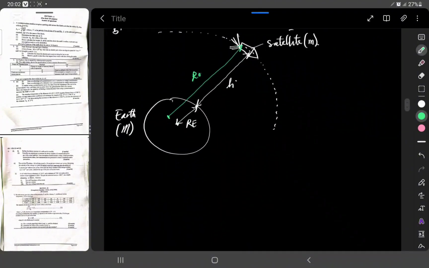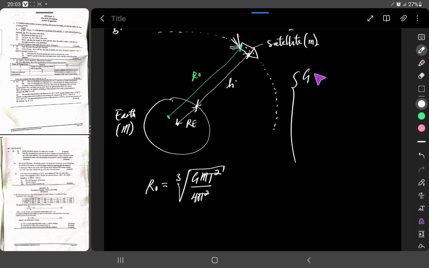So applying the formula, we had R0 being equal to the cube root of G M T squared divided by 4 pi squared. Take note, the value of G, the gravitational constant, is 6.67 times 10 to the power negative 11 Newton meter squared per kilogram squared.